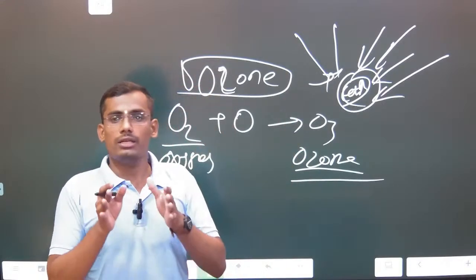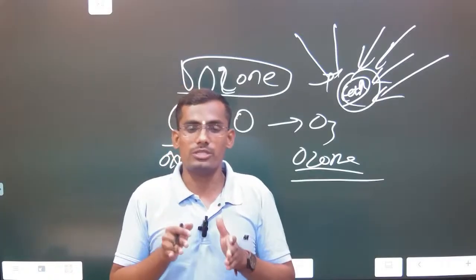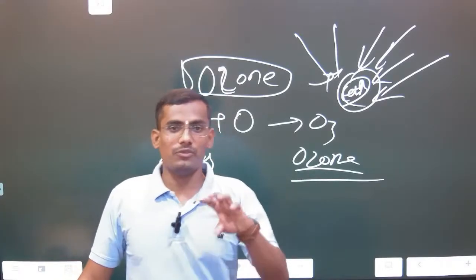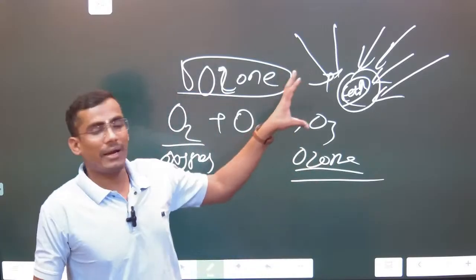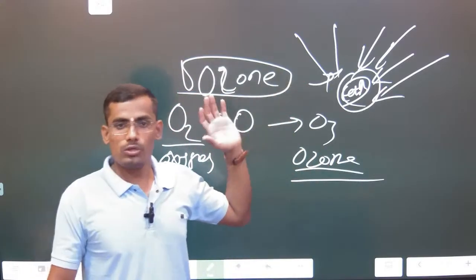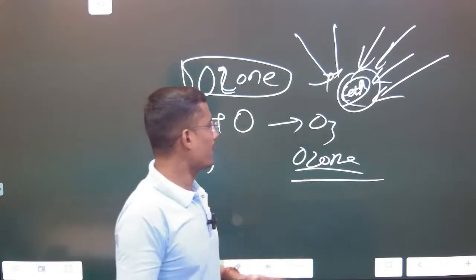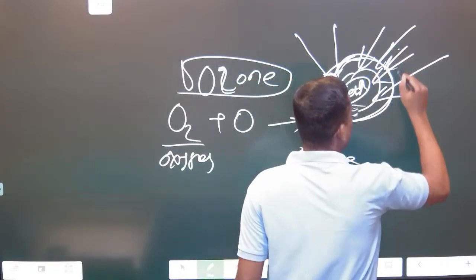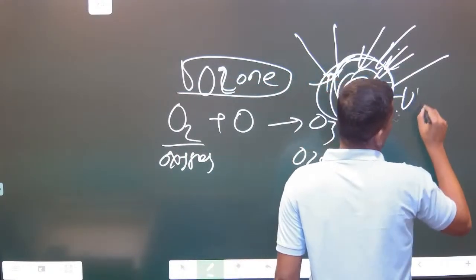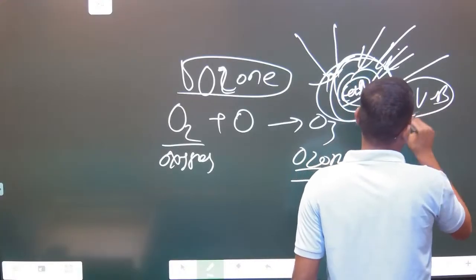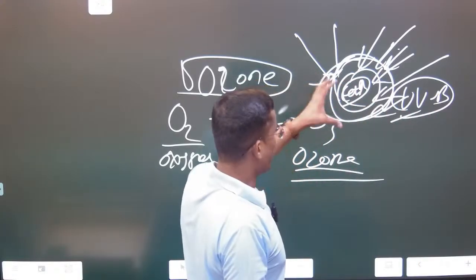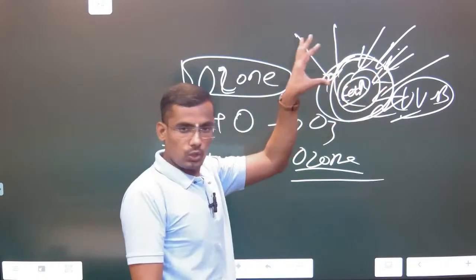Ultraviolet rays are dangerous rays for the human body, human skin, plants, animals, everyone. Then what is the mechanism? The natural mechanism is provided by the ozone layer. The ozone layer is as such not a layer but a kind of thin covering which protects the earth surface from ultraviolet B radiation. Okay, this is ozone, and this is the role of ozone.